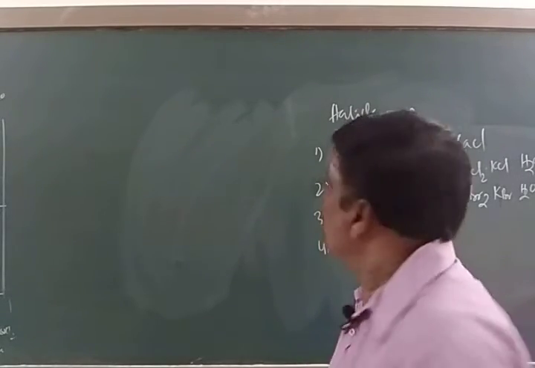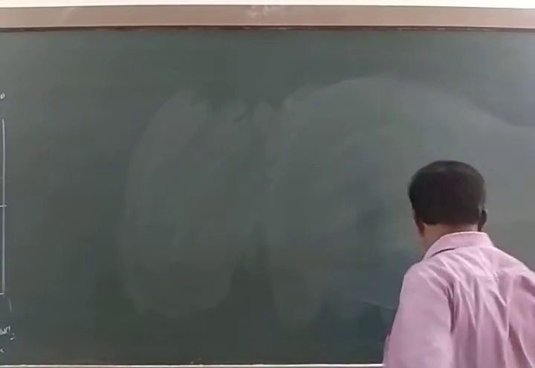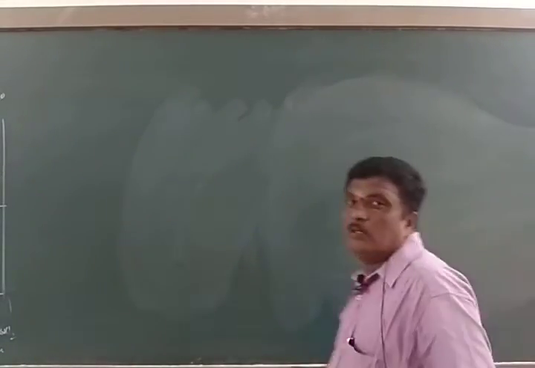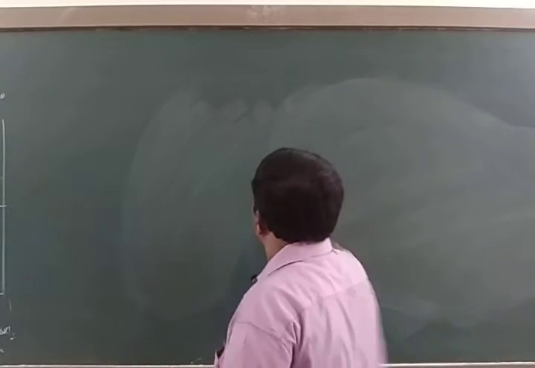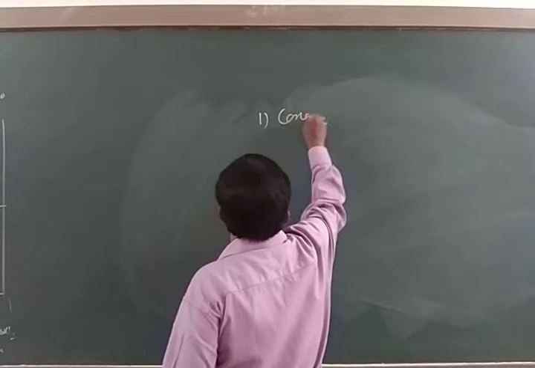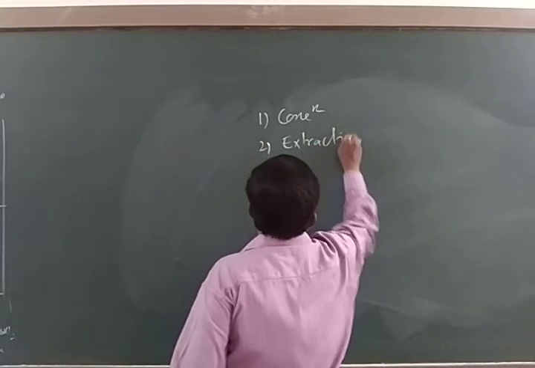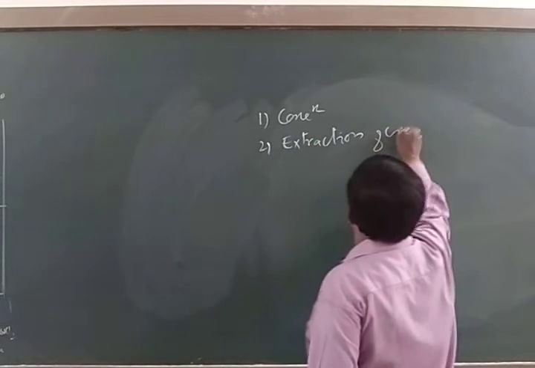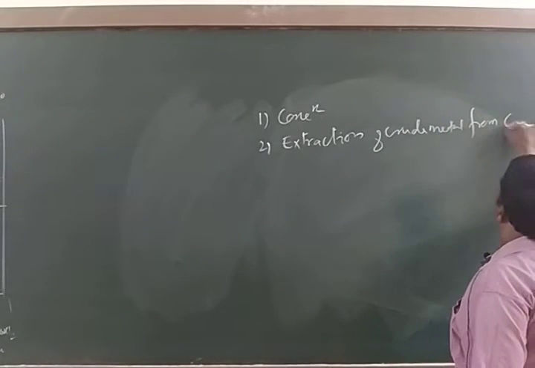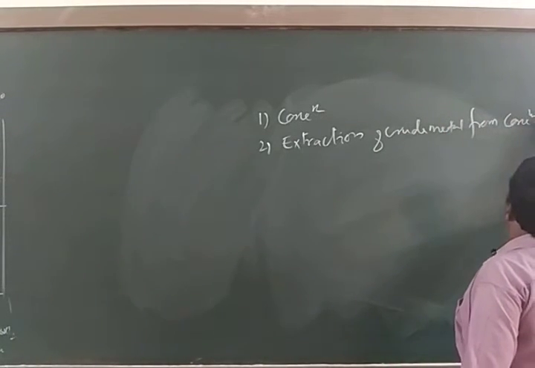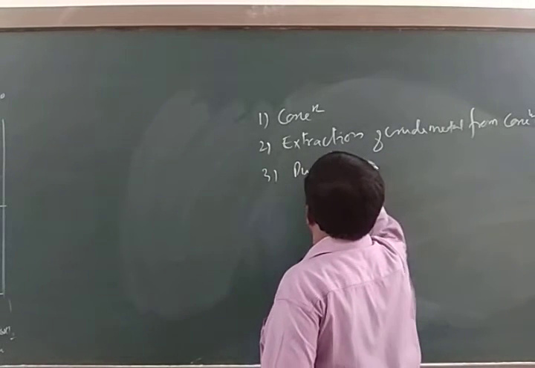Is it right? Now we shall move to general principles of metallurgy. Nothing but what are the steps involved in the metallurgical procedure? It involves 3 steps. One is concentration. Second one is extraction of crude metal from concentrated ore. Third one is purification.